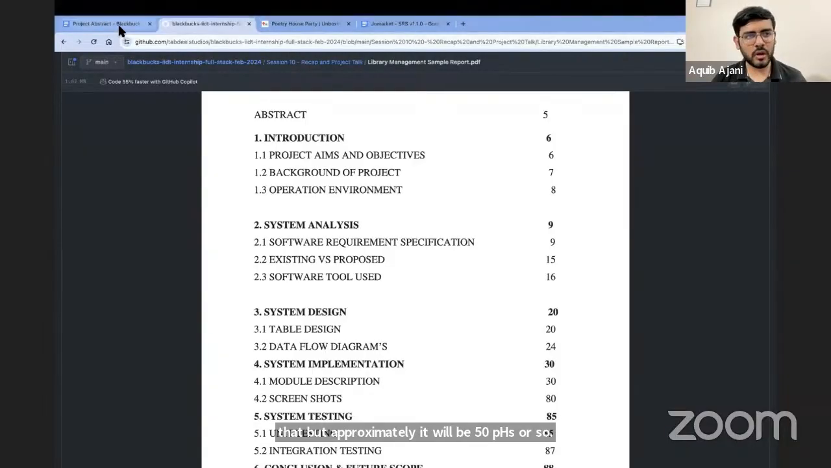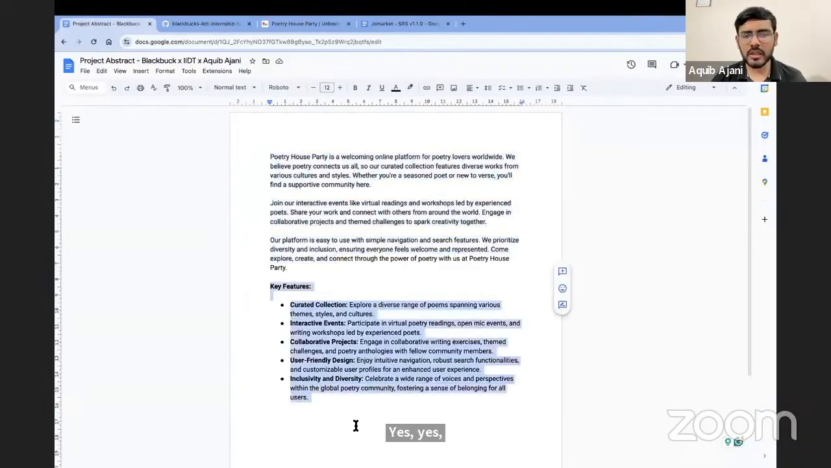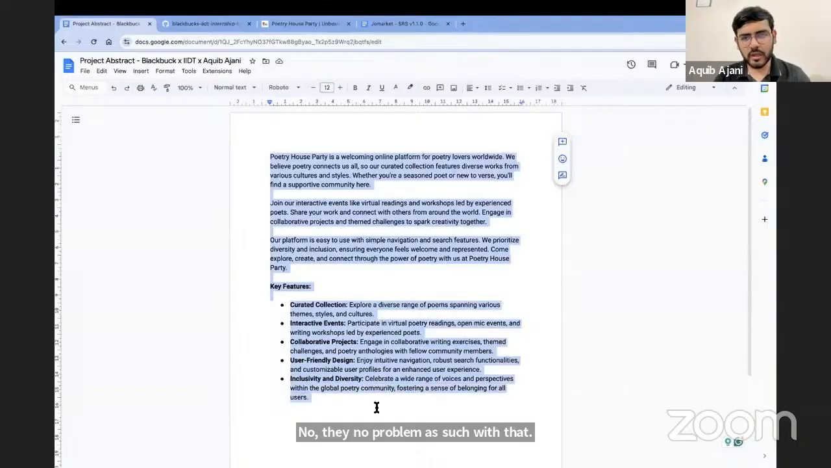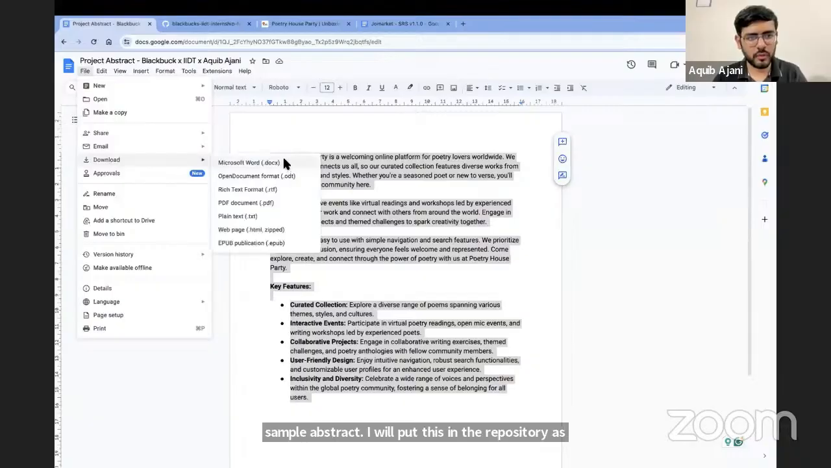Yes, Arvind. So you have to add your description also and the key features also. Both of these you have to submit for the abstract. Both. No, there's no problem as such with that. Right. What I will do is I will also attach this sample abstract. I will put this in the repository as well so that you can refer to it if you want to.